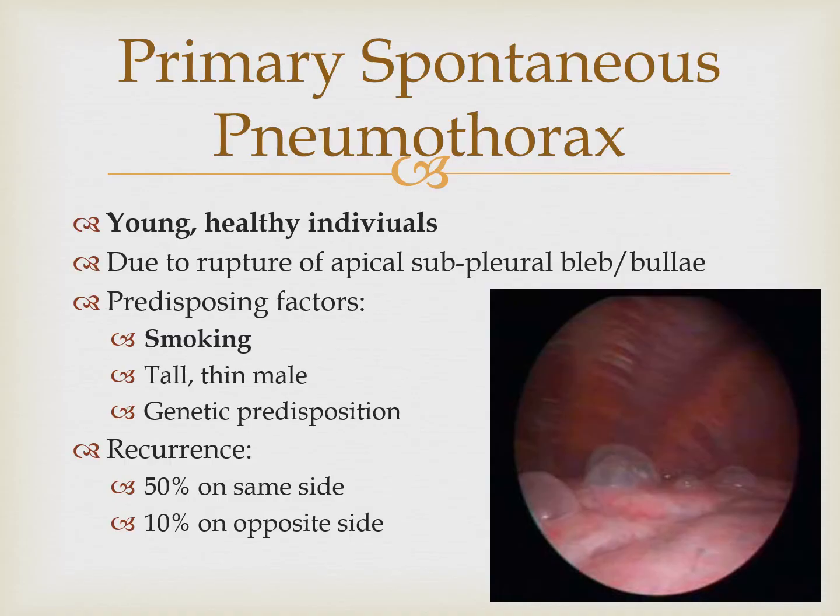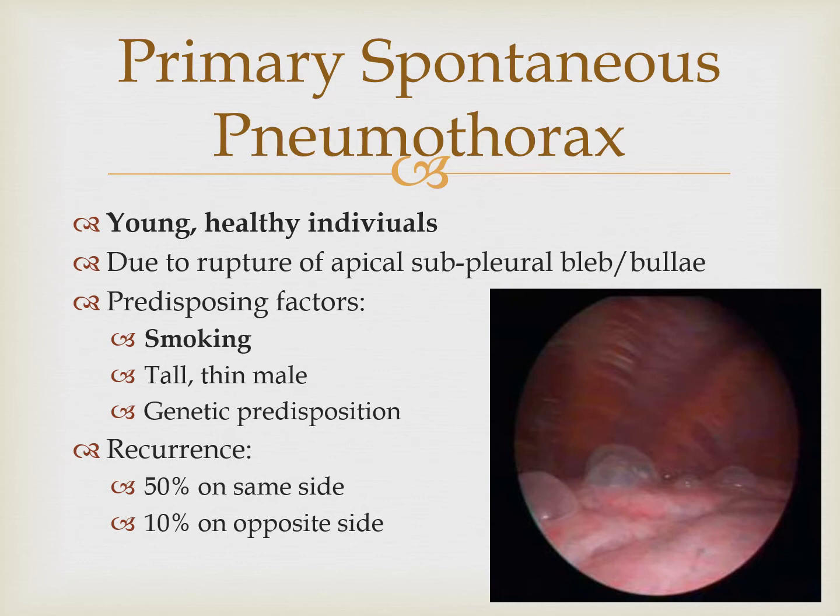Primary. In primary spontaneous pneumothorax, the patient will be young, otherwise healthy, tall and thin. The majority are male, having some genetic predisposition, and if smoking, there is an additional risk factor.